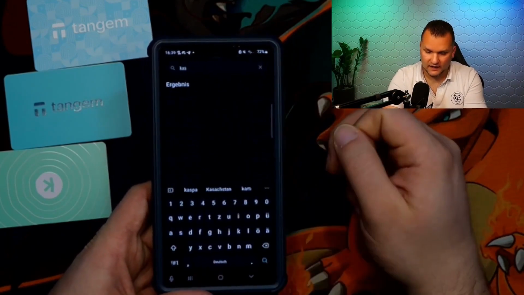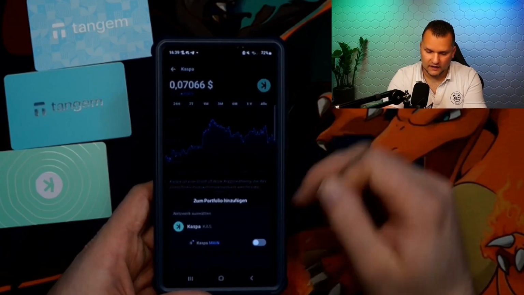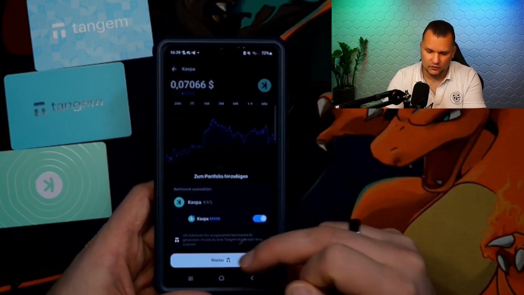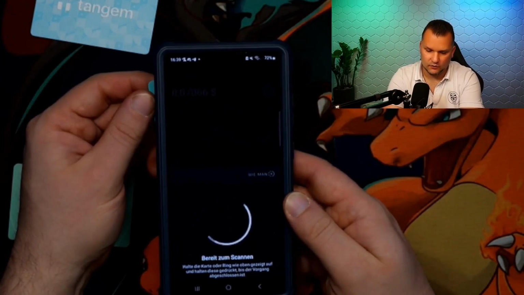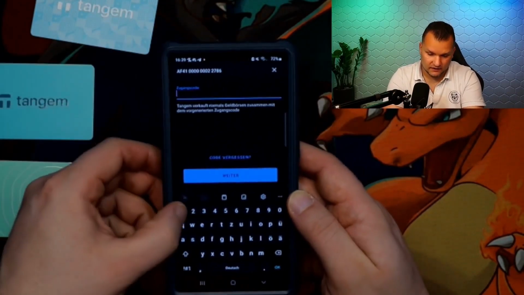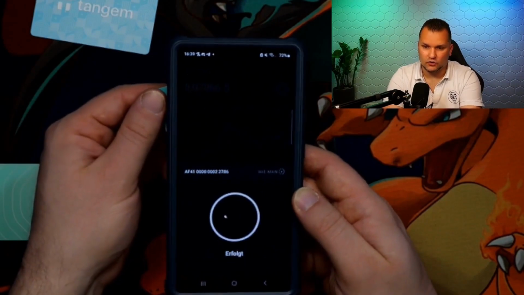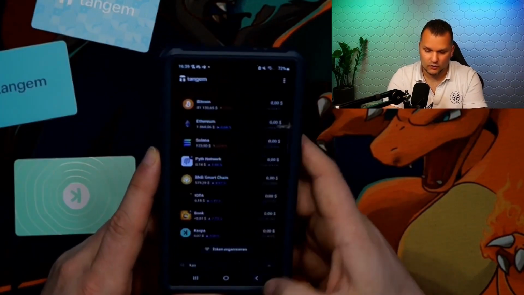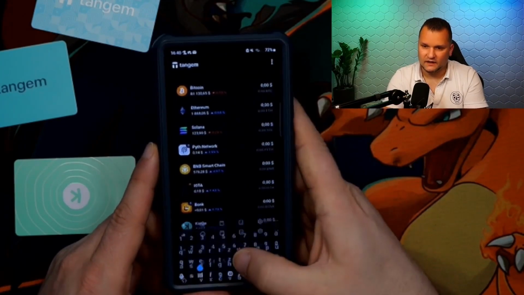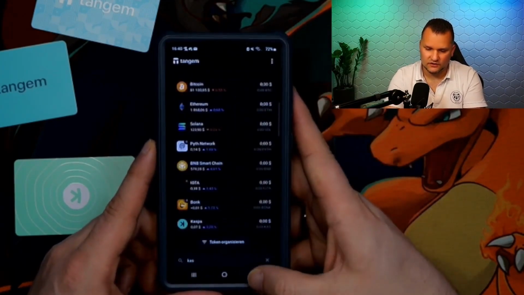We also want to add K now. We also have a K card. Then we simply go here to add Casper to the portfolio, continue adding it on the Casper main blockchain, quickly scan the card again. We take the golden middle in this case, scan the whole thing again with the access code. You see, it's all very secure, but this way you are simply safe with the cards on the go, and we already have Casper listed here. When I enter CAS, as you have seen, the KC tokens also appear. So there is a lot listed here. It's a huge selection of tokens available here.